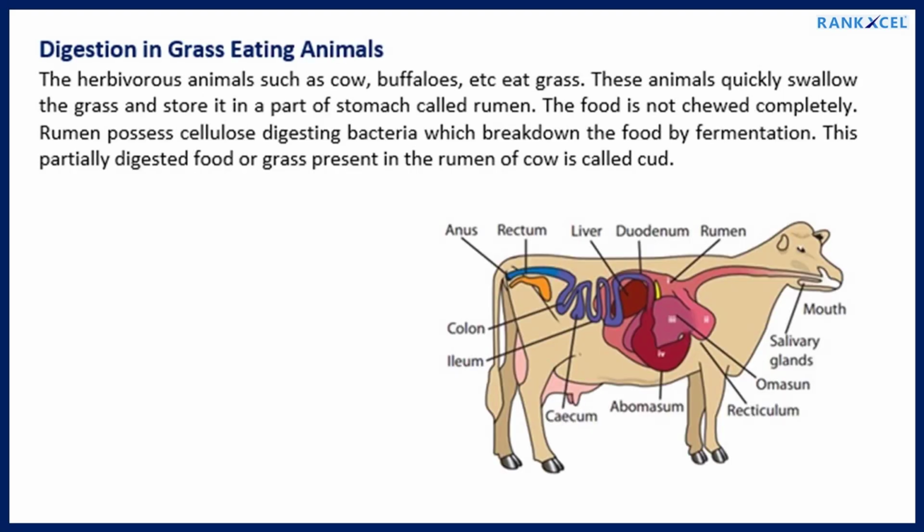Digestion in grass-eating animals. Digestive system in cow. The herbivorous animals such as cow, buffaloes, etc. eat grass. These animals quickly swallow the grass and store it in a part of stomach called rumen. The food is not chewed completely. Rumen possesses cellulose digesting bacteria which break down the food by fermentation. This partially digested food or grass present in the rumen of cow is called cud.